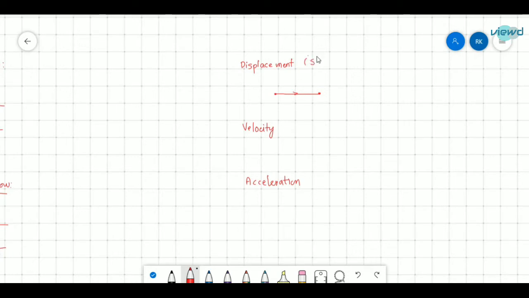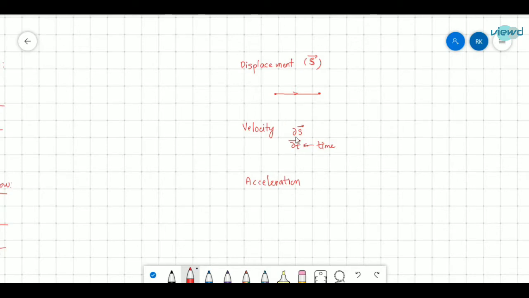I represent it with S bar. Displacement has a particular direction. And velocity is the rate of change of displacement per unit time. How much is the displacement changing? That is dou S by dou T, where T is time. So the rate of change of displacement with respect to time is velocity.